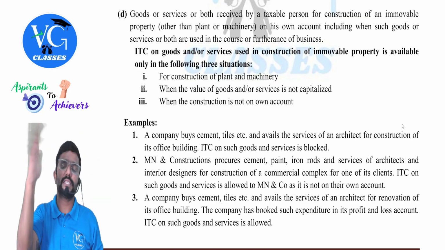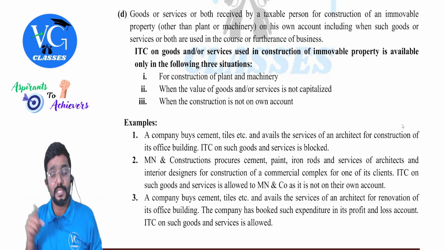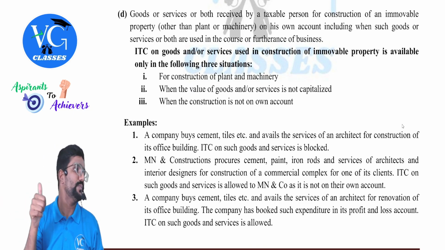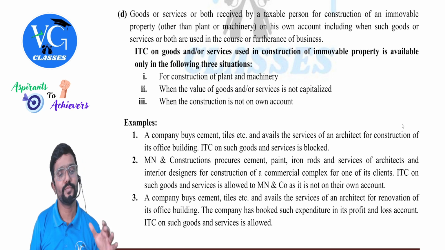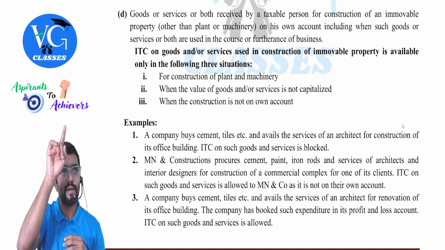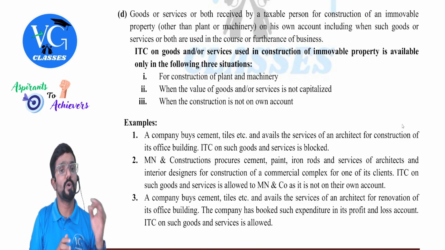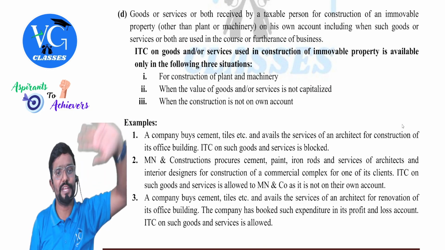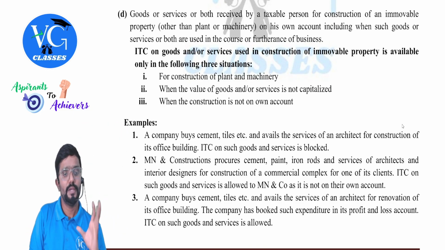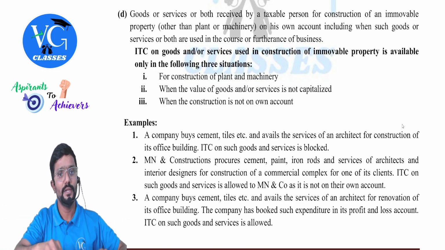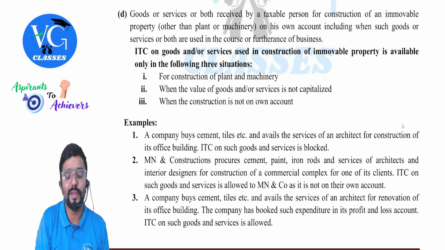Okay, interior decorator service I have taken, for construction of my office building or factory building. Can I claim the credit? No, I cannot. Clause D. Please be careful. Clause C includes only works contract service. Here it includes goods and any service other than works contract, like interior decoration or decorator. Goods or services or both received by a taxable person for construction of immovable property: credit is blocked. But if it is for plant and machinery, is credit available?